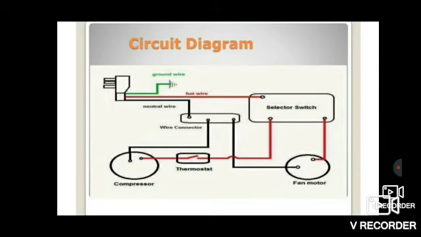The supply is given to the fan motor. And also the supply is given to the thermostat and to the compressor motor. Then it is connected to the wire connector through the neutral wire. This is a diagram of the air conditioner.